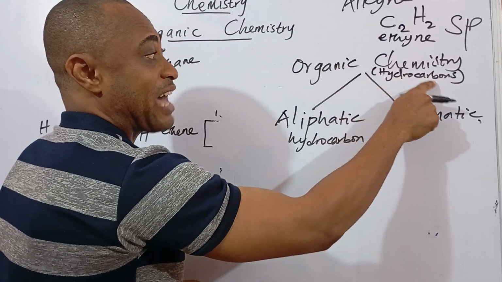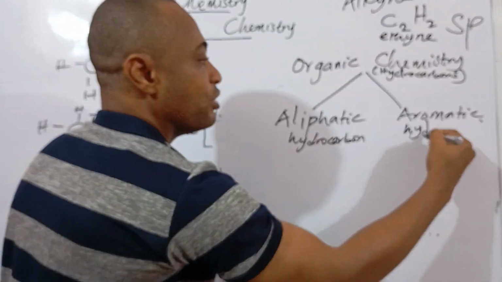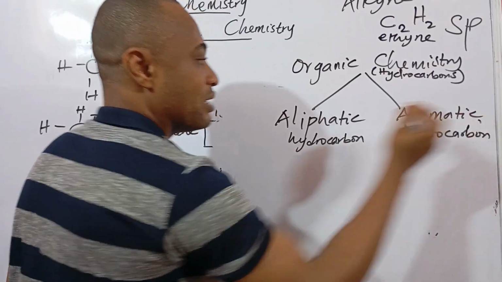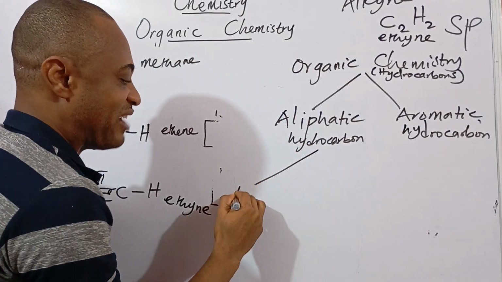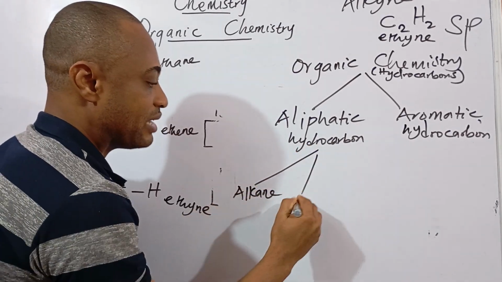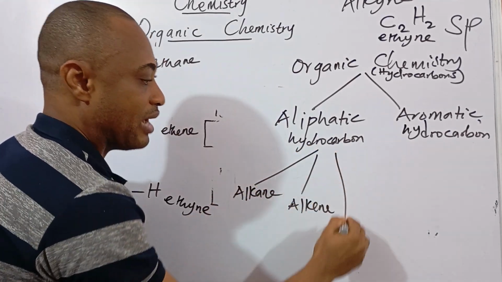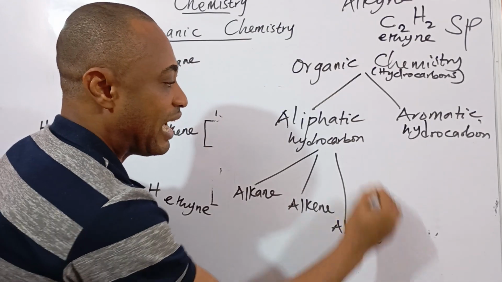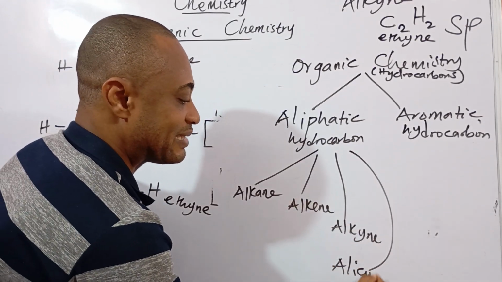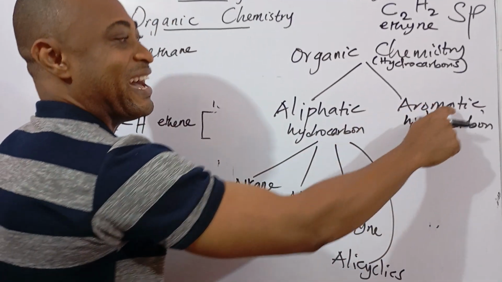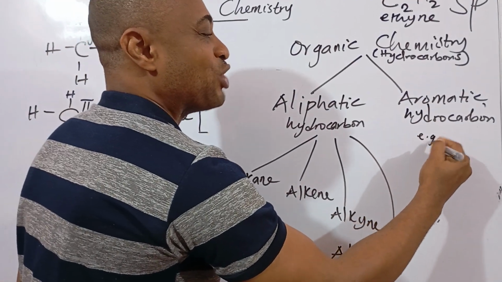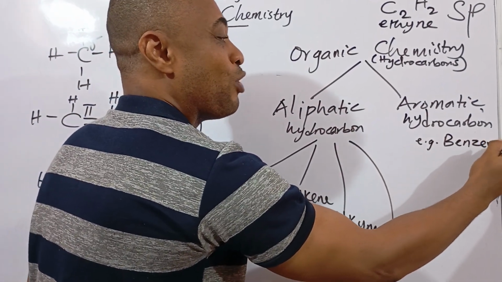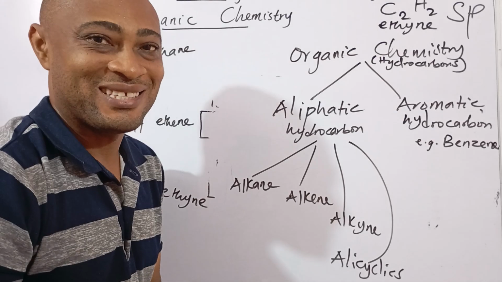So let's start streamlining it now to hydrocarbons: compounds made up of just carbon and hydrogen alone. The aliphatic hydrocarbons are divided into alkane, alkene, alkyne, and alicyclics. While the aromatic hydrocarbons are majorly benzene and benzene-type compounds. I trust you got that.